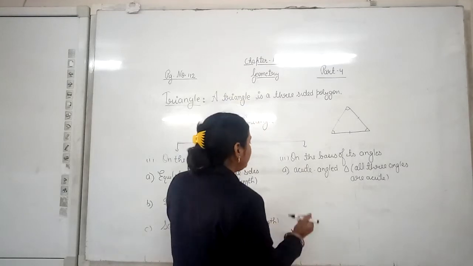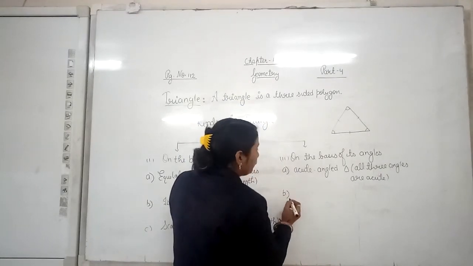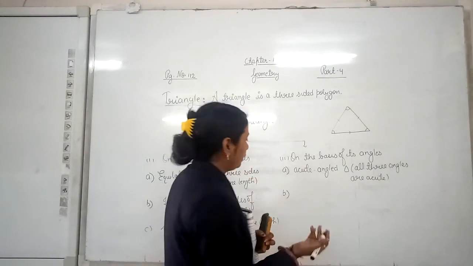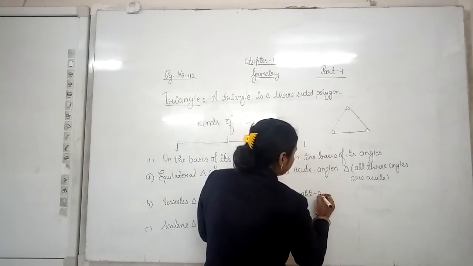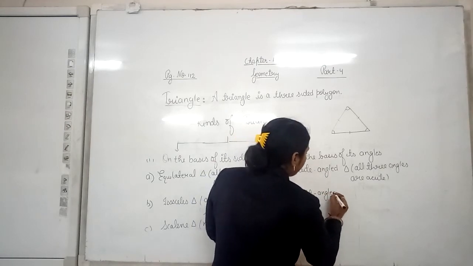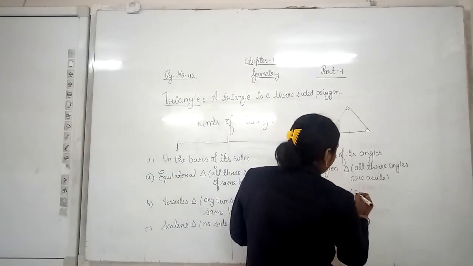The next is, if any one angle is a right angle, then it will be known as a right angled triangle.